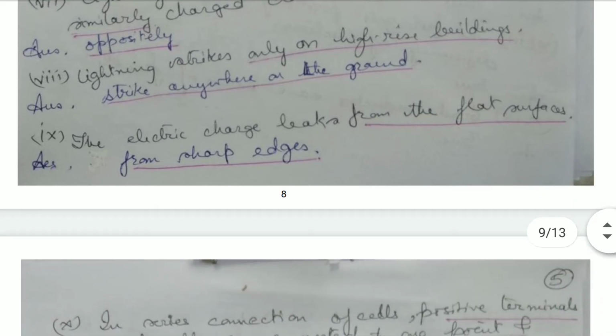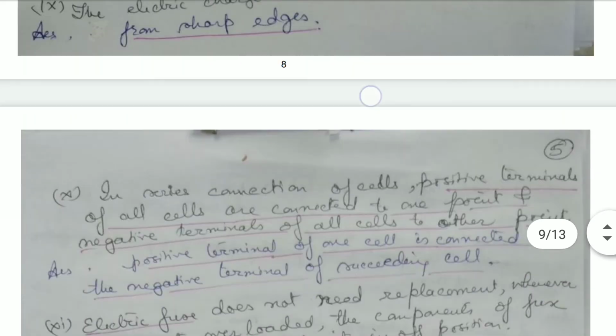Lightning strikes only on high-rise buildings. No, it can strike anywhere on the ground. It may be on a high-rise building, or it may be on the ground. The electric charge leaks from flat surfaces. No, it is from the sharp points and sharp edges that the electric charges leak.